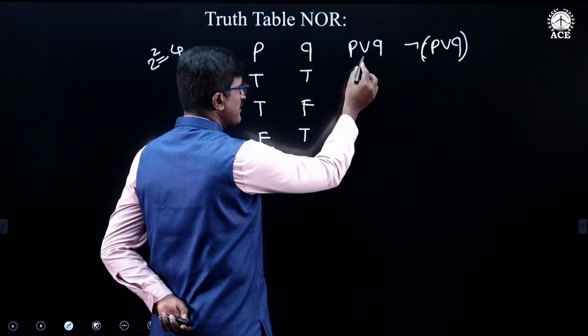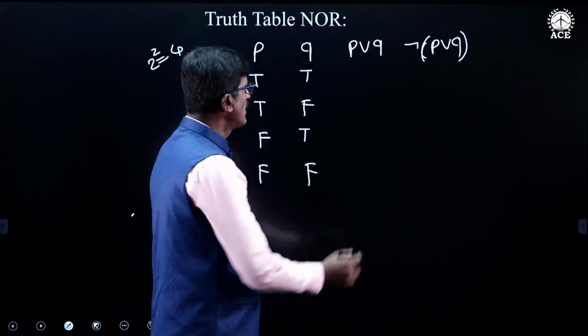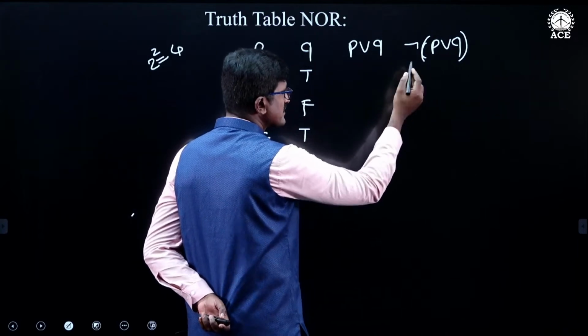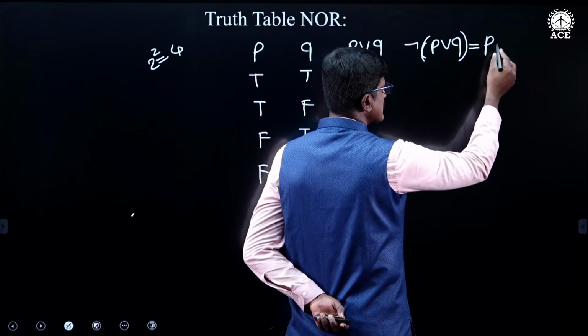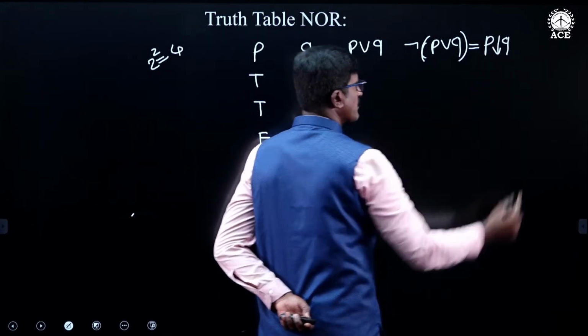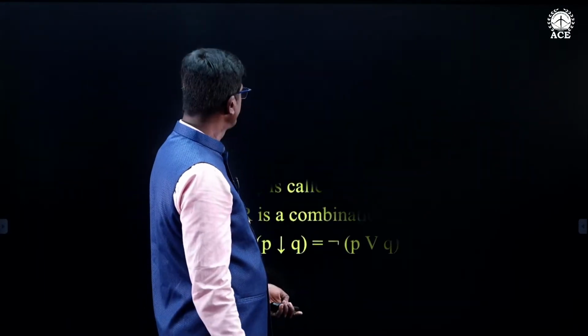First I am finding P or Q, the disjunctive statement. By using the OR connective, we get the disjunctive statement. If you take the negation of this, then you get the NOR connective, denoted like this, P NOR Q.